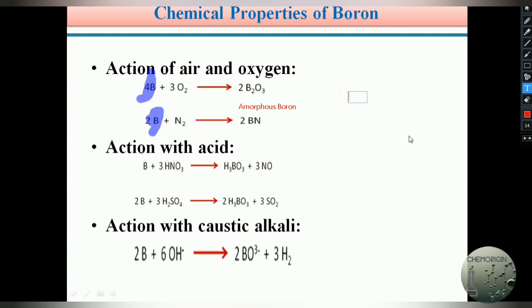Similarly, aluminium also participates in reactions only in its amorphous form. In the pure metallic state, what happens? For example, in pure metallic aluminium, the surface of the aluminium reacts with oxygen and forms an aluminium oxide layer around the aluminium metal. So the outer surface layer only reacts with the oxygen and forms aluminium oxide, and this aluminium oxide layer acts as a